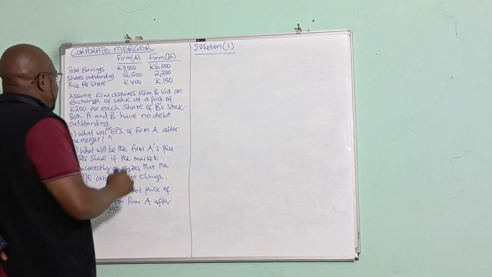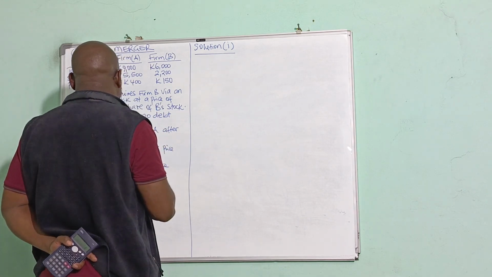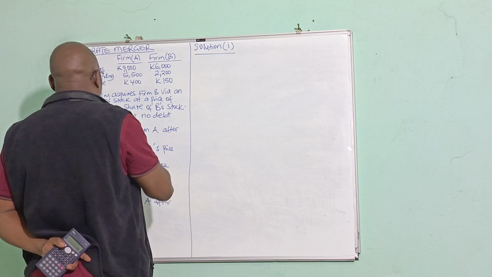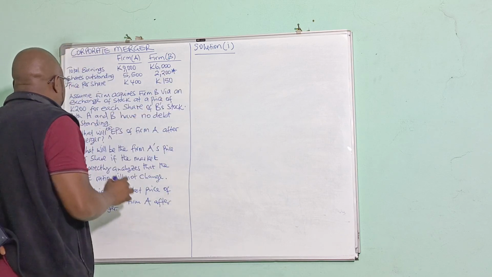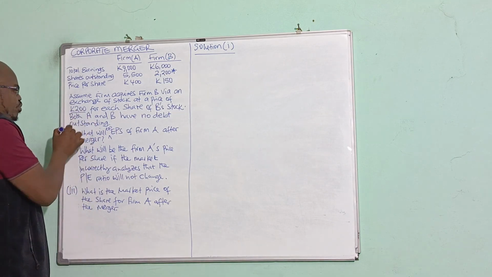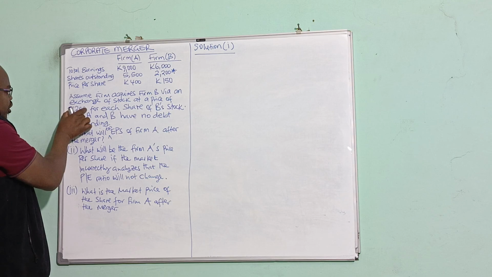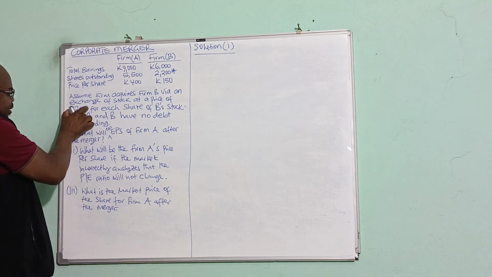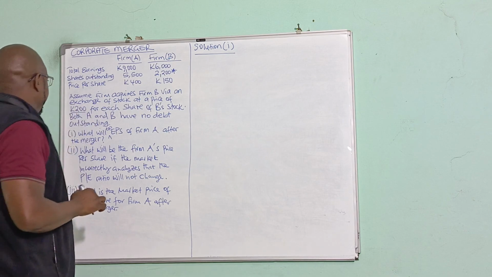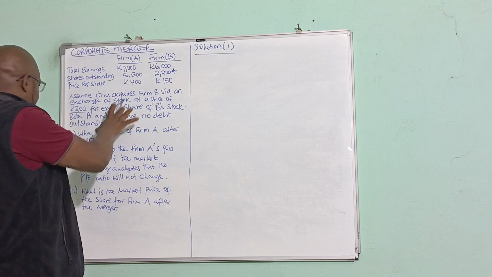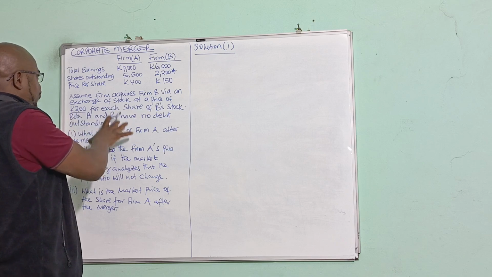The first thing we do is look at the value of these shares if they are going to be exchanged at 200. What is the total value of these shares in terms of the current price that A is offering B?